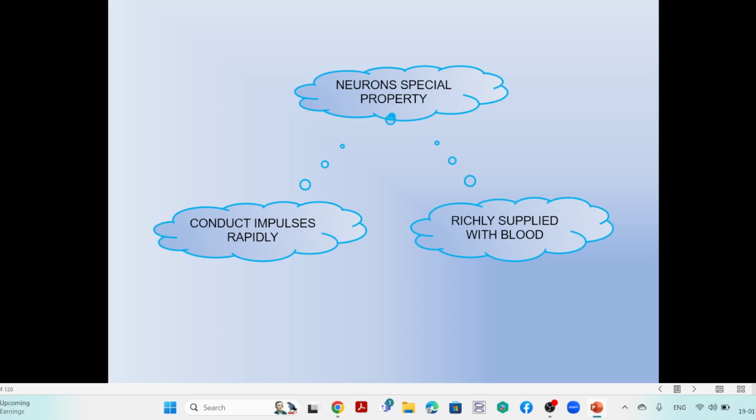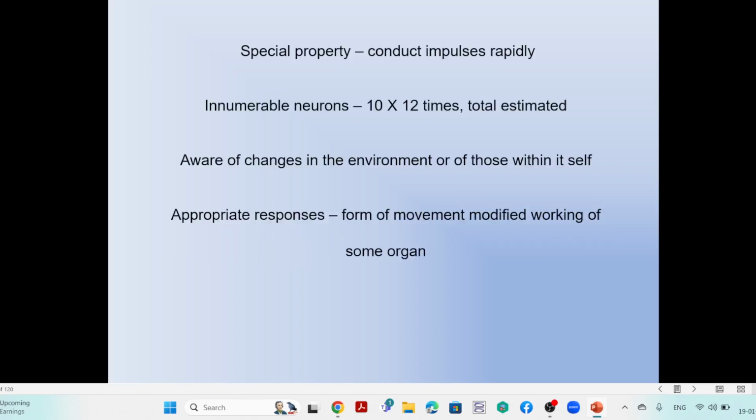That is the point you have to remember. That means they conduct the impulses rapidly, and there is also a rich blood supply to these neurons. That is the main concept and specialization of these neurons. So usually they have a rapid impulse transmission system.